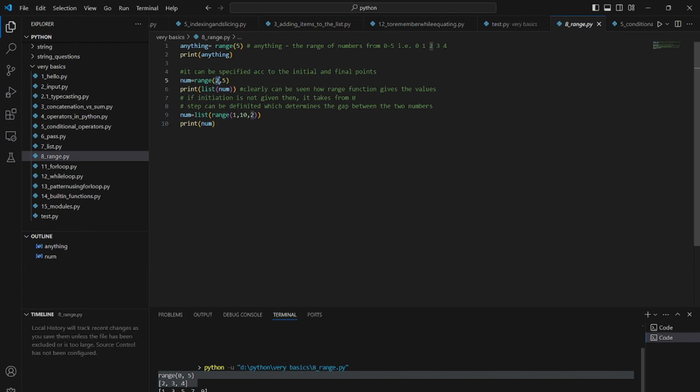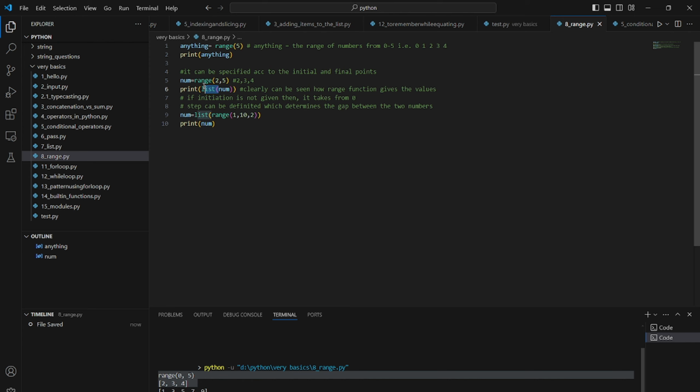So the first point is included, but the last point is not included in the range. This range from 2 to 5 means it will include 2, 3, 4 only, not the 5. So it will include the initial one, but it will not include the last one. We can now print in the form of a list.